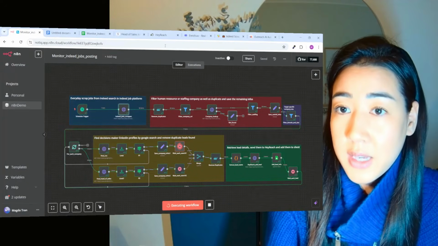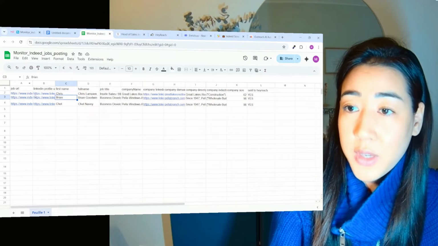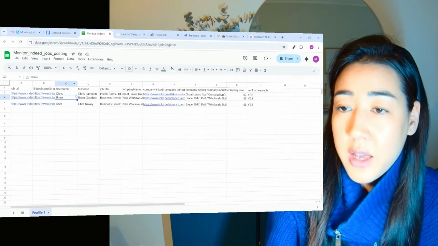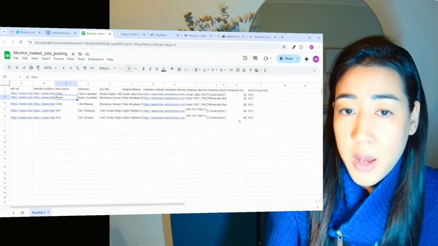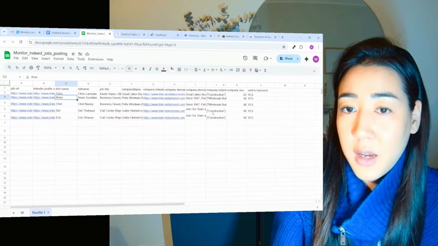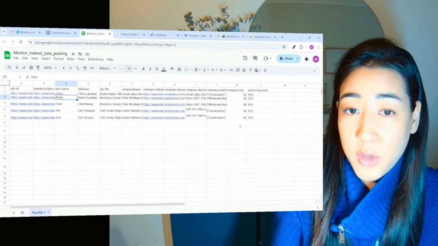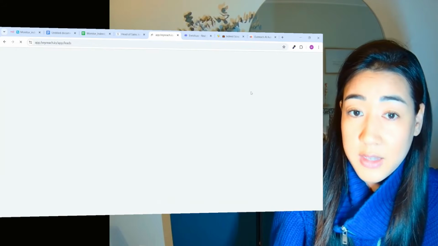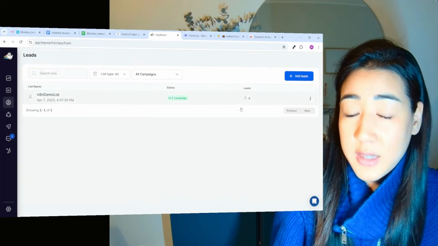So now we can see here that this file is being filled out, and we can see that we find the job URL here, we have the LinkedIn profile of the lead, their names, company names, etc. And then we can also see that it's filtered by company size here. We want the companies under 100 employees. We can see the company industry right there, and then we can see that this is also sent to Heyreach. So here on autopilot, we can now see in Heyreach that we should have leads inside of our campaign if we're refreshing here. And now you can see that these leads are inside.